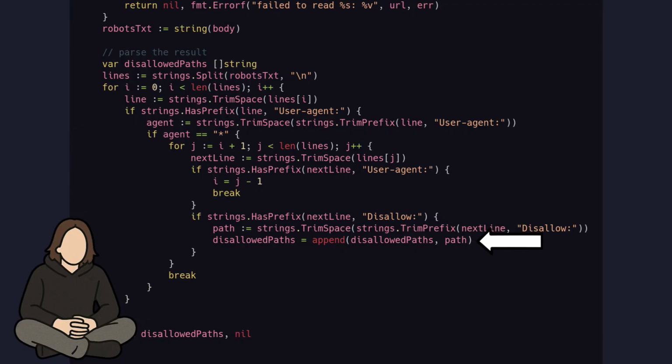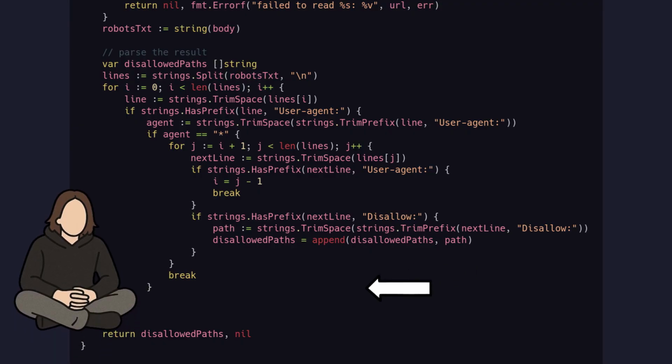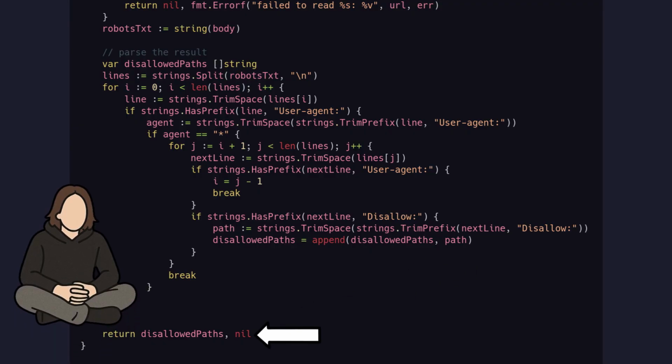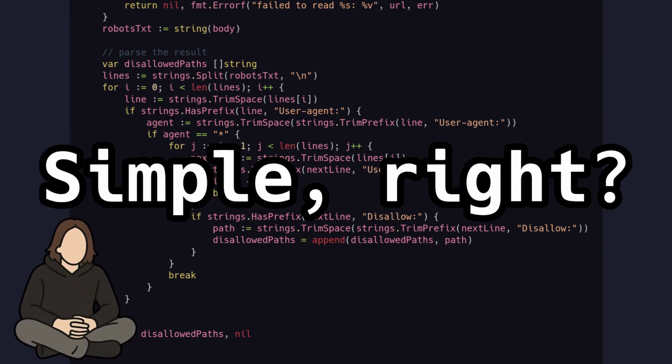We append the disallowed path to the result, and here we return it with no error. Simple, right?